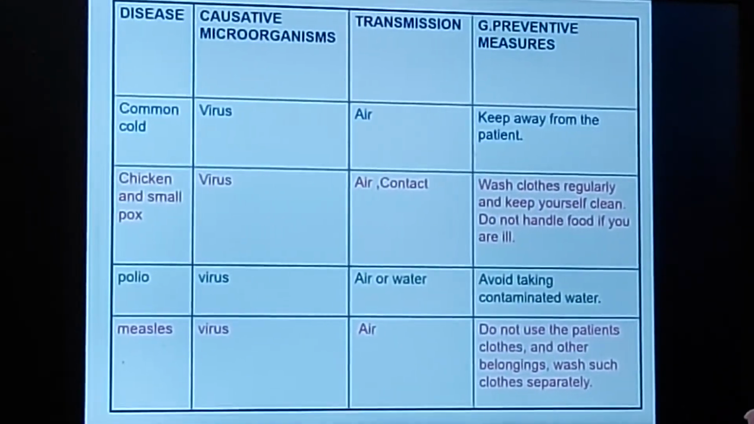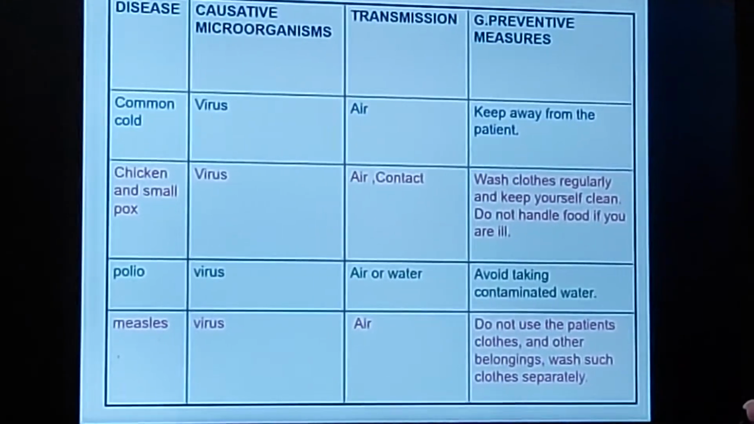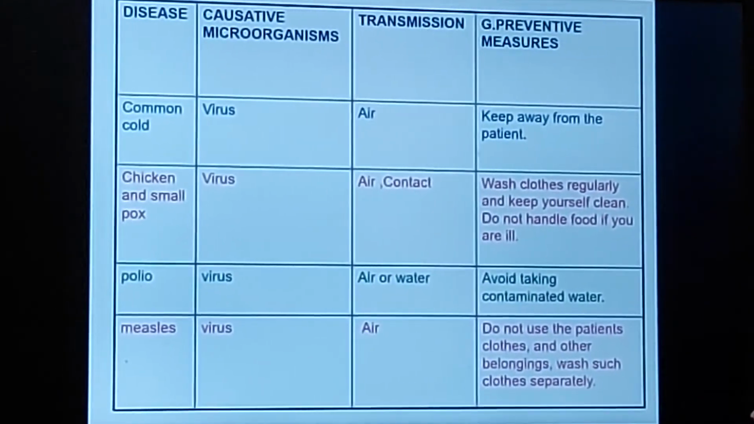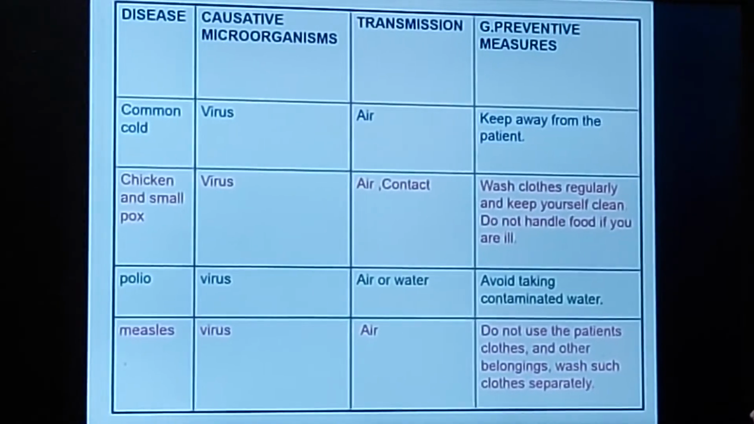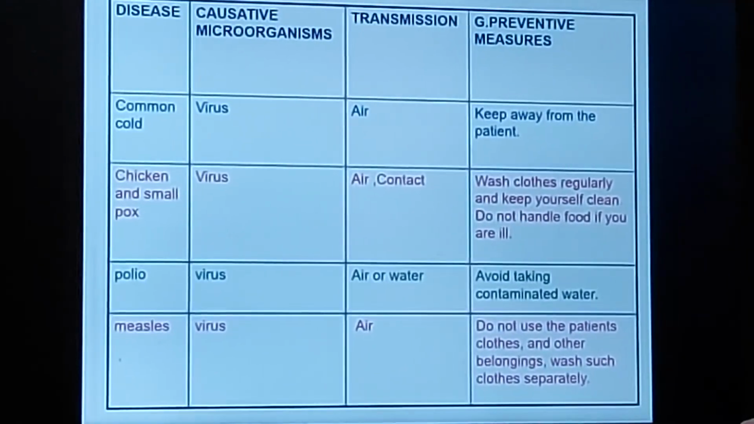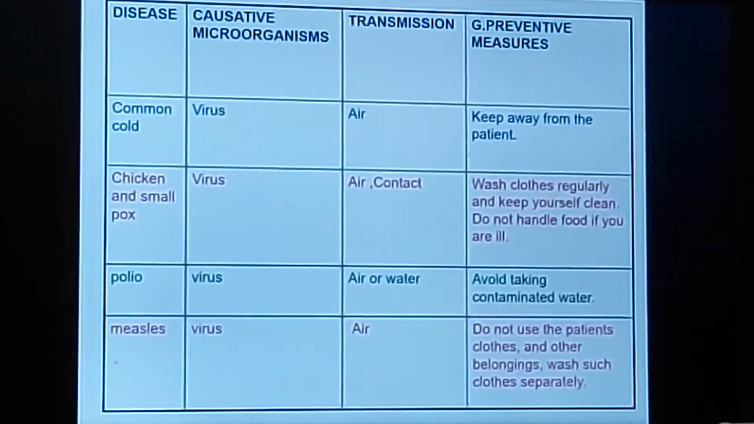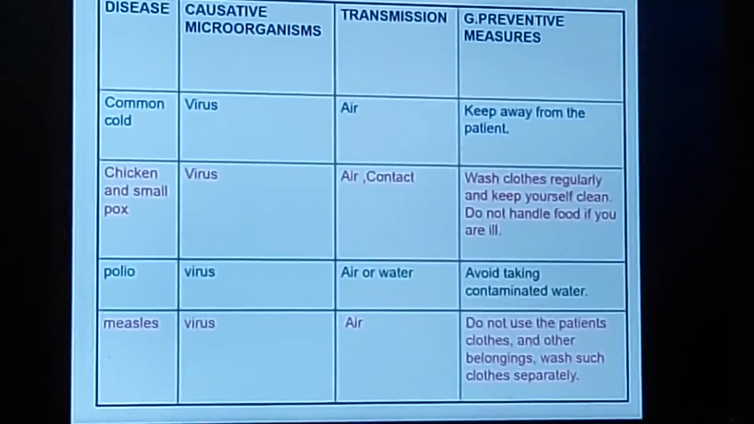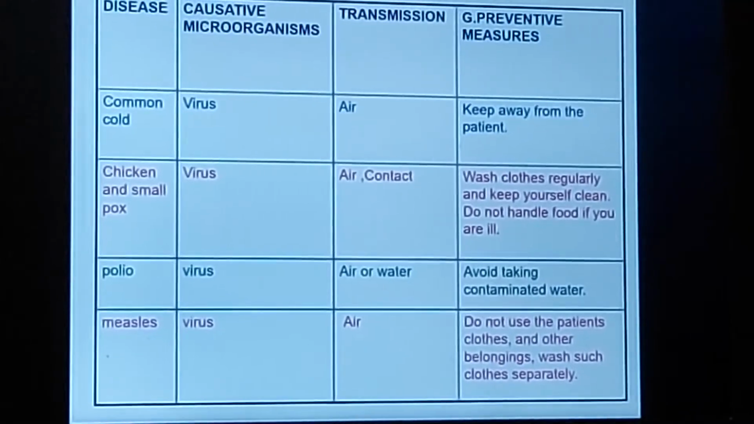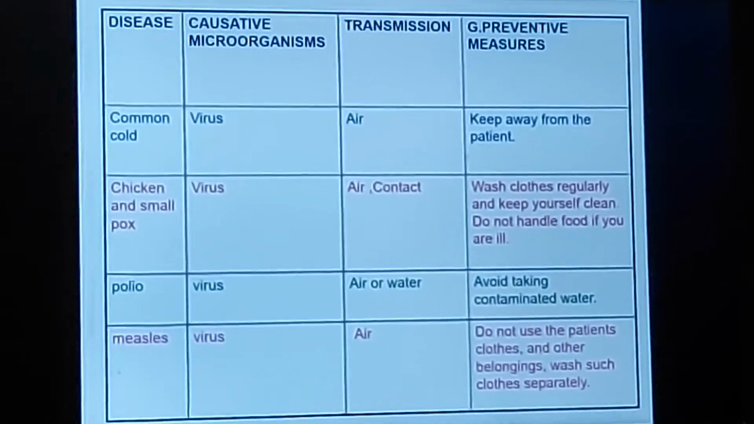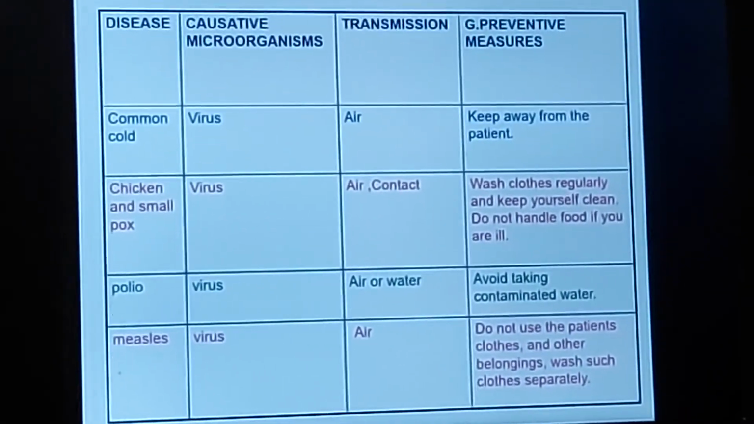The second disease is chickenpox and smallpox. This is again caused by a virus, and generally it is spread by air and direct contact. Prevention is that you should always keep the patient in isolation, never be in touch or in contact with the patient. You should never use the belongings of the patient who is suffering from chickenpox or smallpox.